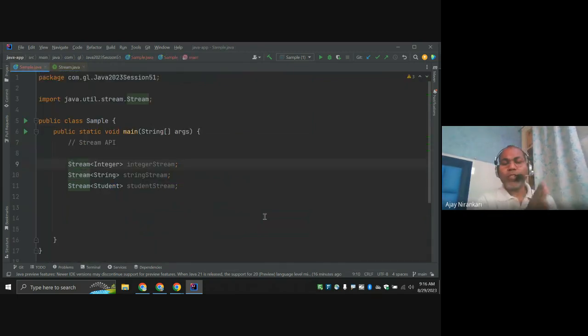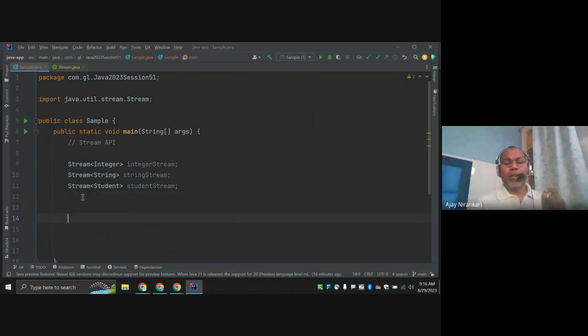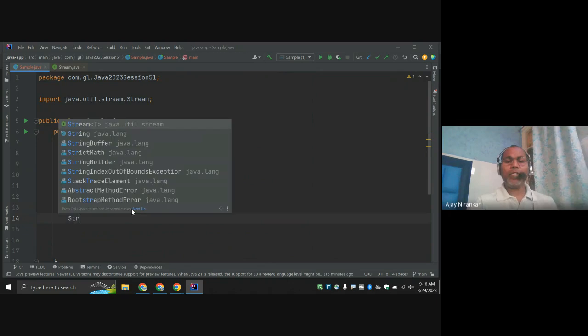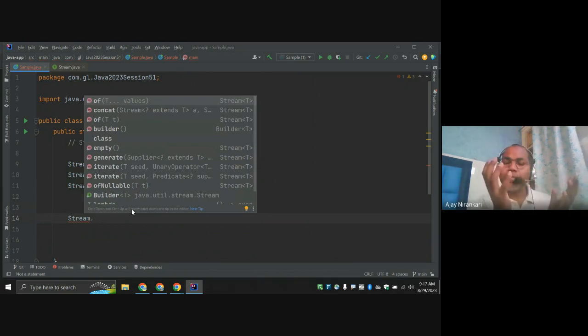Okay, so first things first: if this is the interface, how can we create the object? Basic question, right? Simple, basic way. Say Stream is the interface. Let's check whether they provide any kind of static method. A static method can be called from your interface name itself.